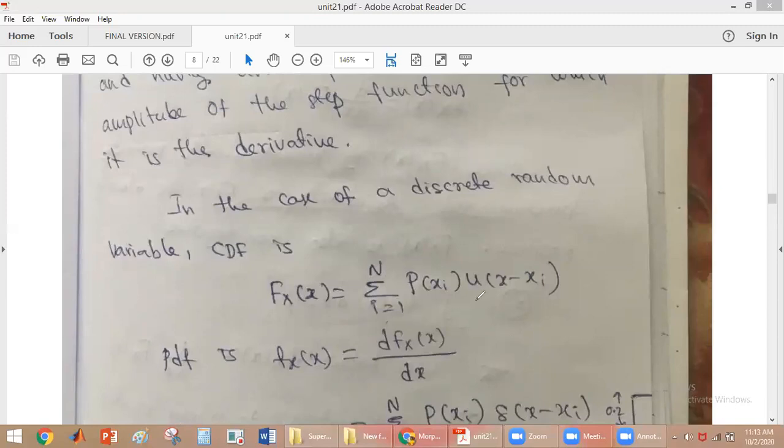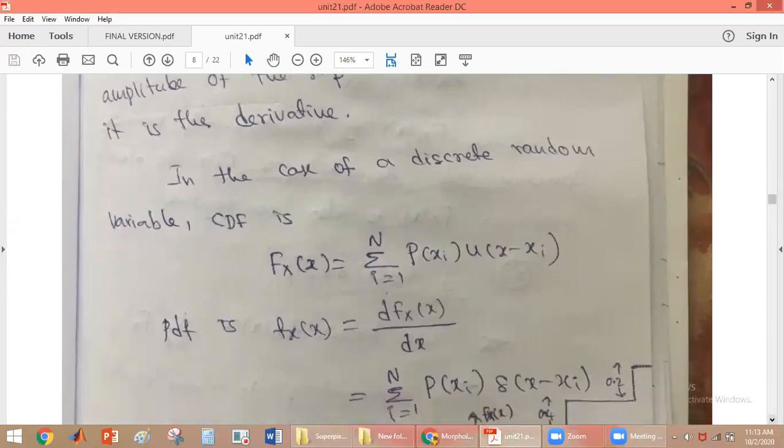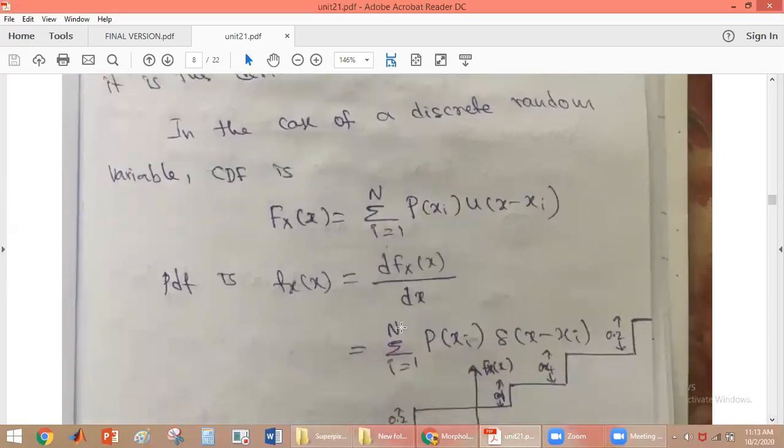If you find the derivative of this equation, in place of u we will have the impulse signal. So the PDF formula is given like this: summation i is equal to 1 to n p of x i del of x minus x i.